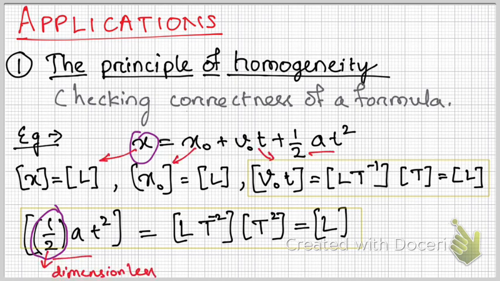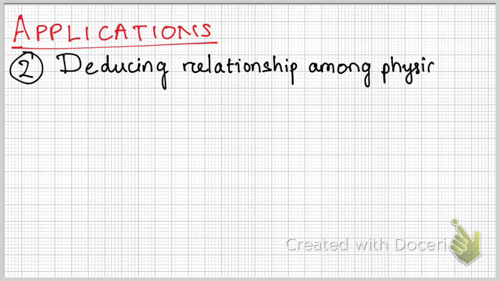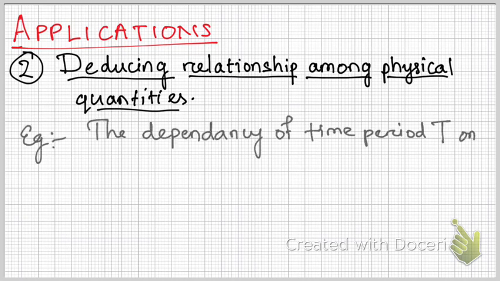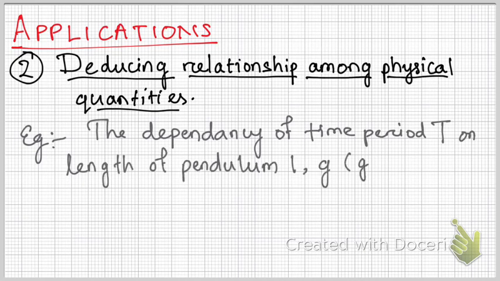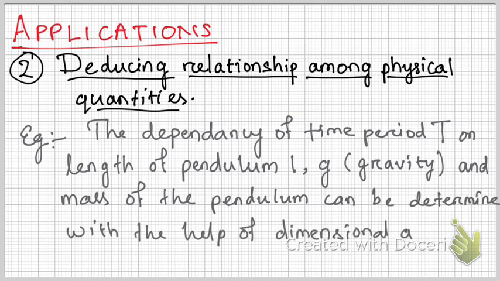Okay, so now let's talk about applications. The second application is deducing relationships among physical quantities. That means if you have one variable, suppose the time period of a pendulum, which I am going to describe, the dependency of the time period T on the length of the pendulum, gravity and mass of the pendulum can be determined with the help of dimensional analysis.